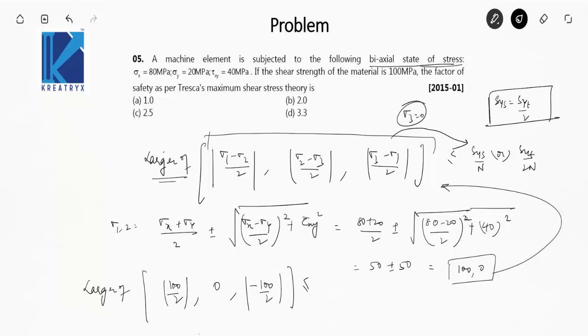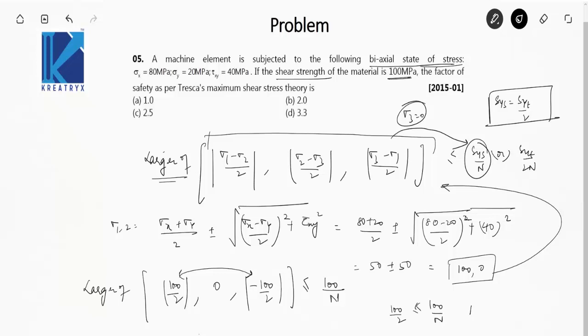what is given, shear strength or tensile strength. We have been given the shear strength of the material, that is 100 megapascals, so use this term, that is 100 upon n. So the larger of these values, obviously this value and this value are the same, so 100 upon 2 is less than equal to 100 upon n, and for the limiting case n becomes equal to 2. Okay, the next question is,